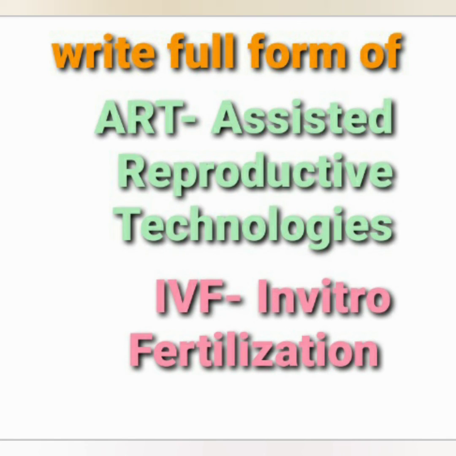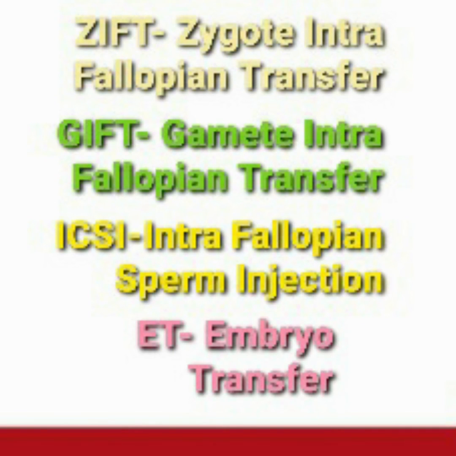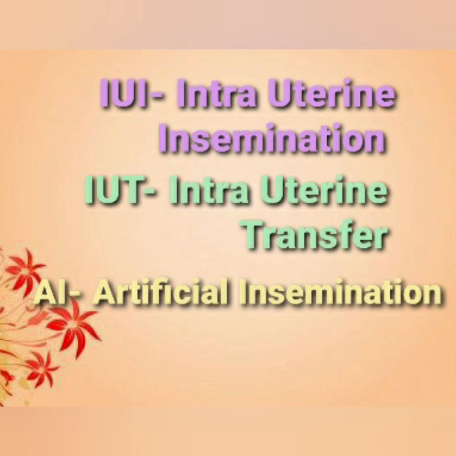Write full form of ART: assisted reproductive technology, IVF: in vitro fertilization. ZIFT is zygote intrafallopian transfer, GIFT is gamete intrafallopian transfer, ICSI is intracytoplasmic sperm injection, and ET is embryo transfer. IUI is intrauterine insemination, IUT is intrauterine transfer, and AI is artificial insemination.